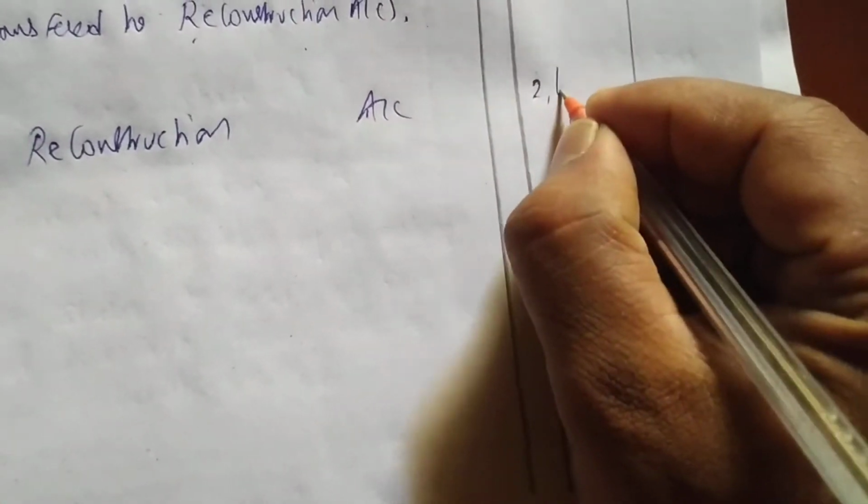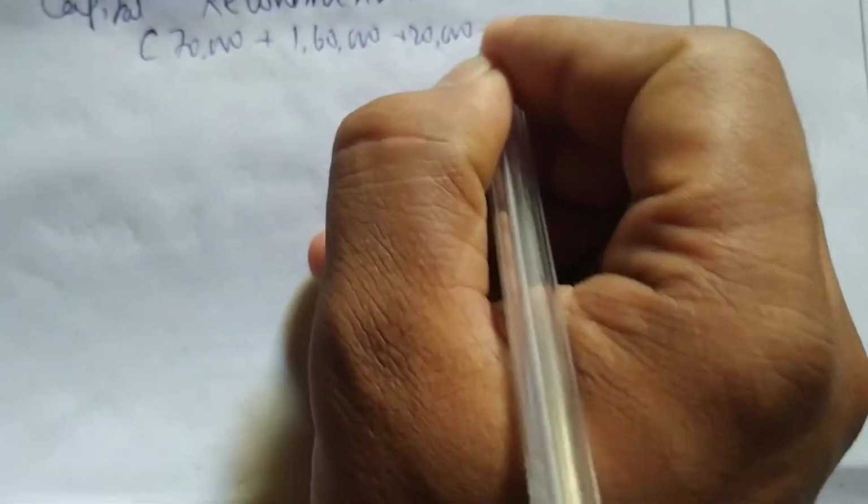So total amount we have with capital reduction is 2,60,000. How did we get it? Okay, wait, let me show. Preference 70,000 plus equity 1,60,000 plus 20,000 debentures plus 10,000 creditors.